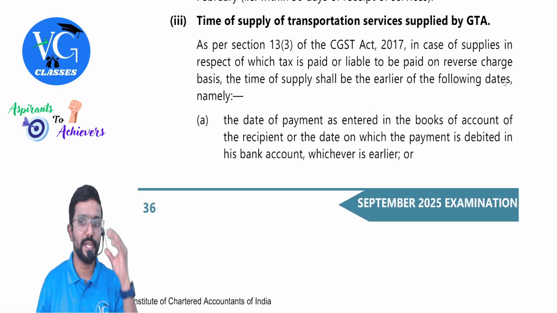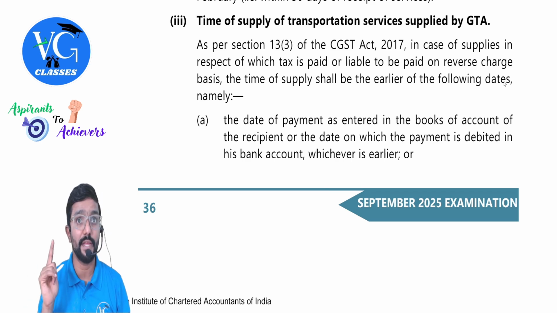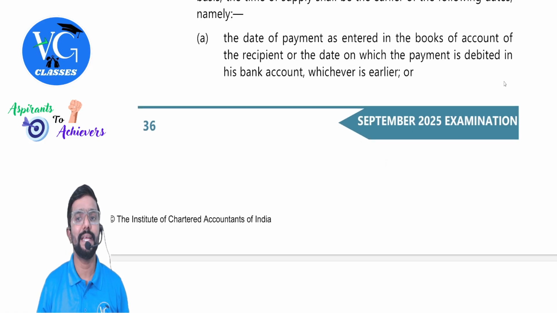Time of supply of transportation services supplied by GTA. As per section 13 subsection 3, when RCM is applicable, you have to apply subsection 3. If it is FCM, subsection 2 of CGST Act. In cases of supplies in respect of which tax is paid or liable to be paid on reverse charge basis, the time of supply shall be the earlier of the following dates, namely the date of payment as entered in the books of accounts of the recipient or the date on which payment is debited in his bank account, whichever is earlier. In simple, date of payment.